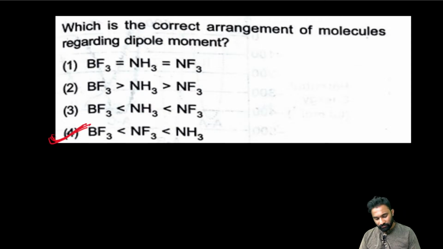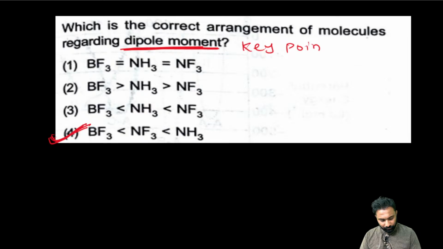My dear friends, don't get confused. Whenever a dipole moment question is given, there is just a key point you remember. Key point to remember. What is the key point to remember for the dipole moment question?